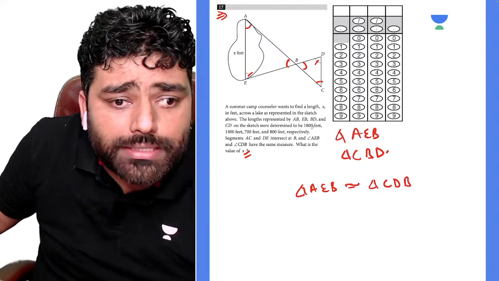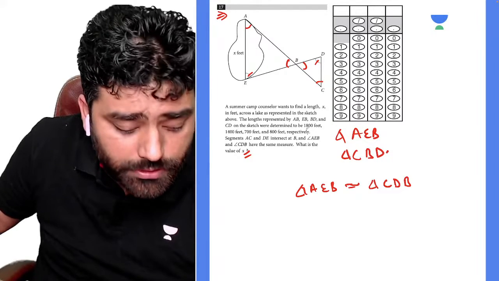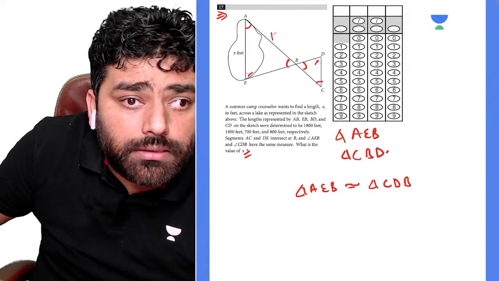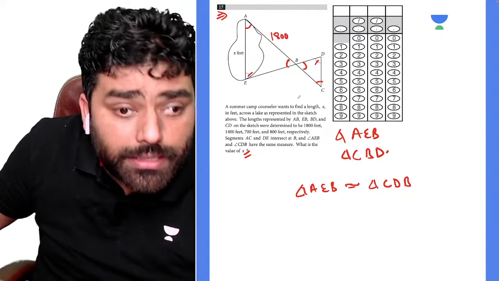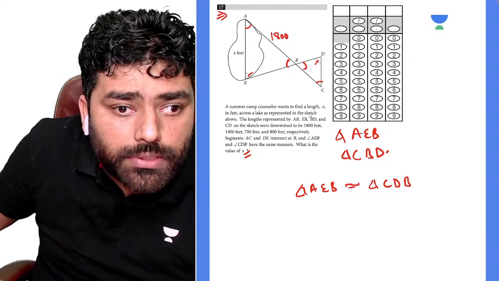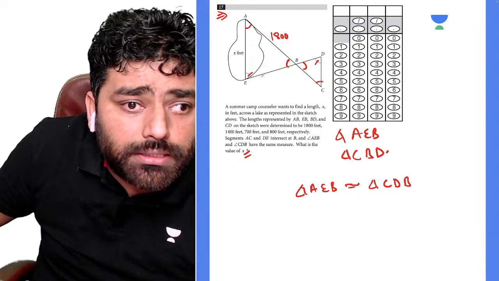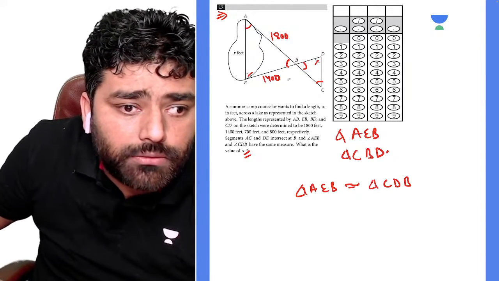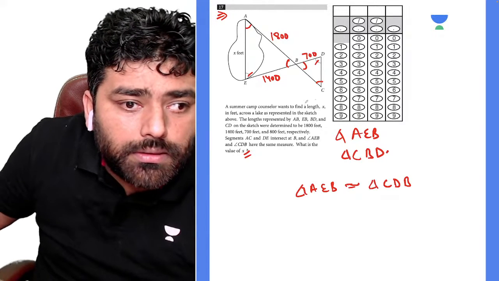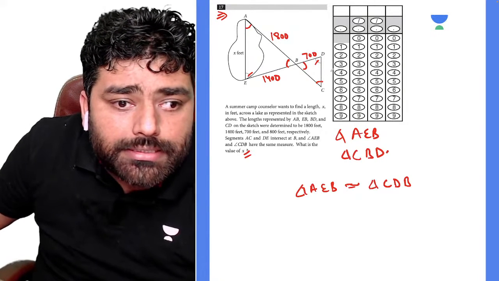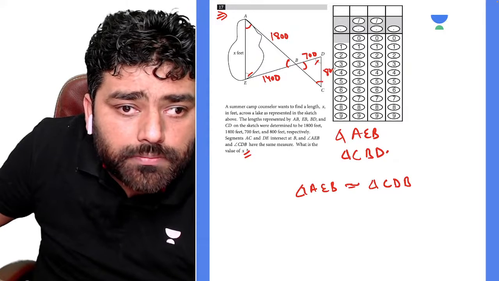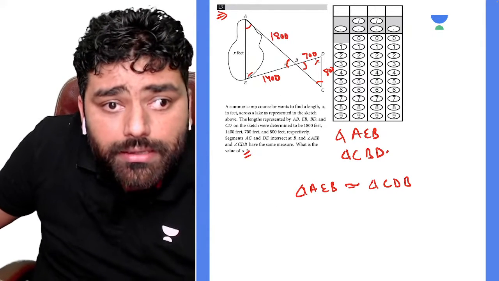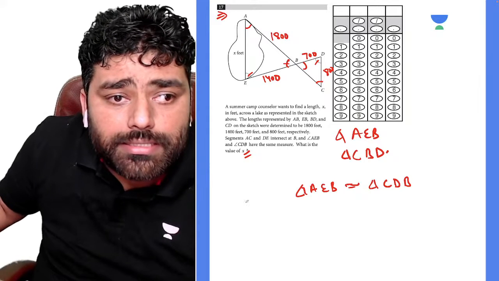So first of all, you can label what we are given. AB is equal to 1800, EB is equal to 1400, right, guys? And then BD is equal to 700, and then CD is equal to 800, guys. But what we need to find is AE. So the side opposite of B is AE.